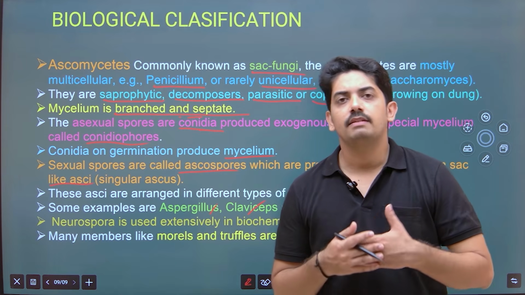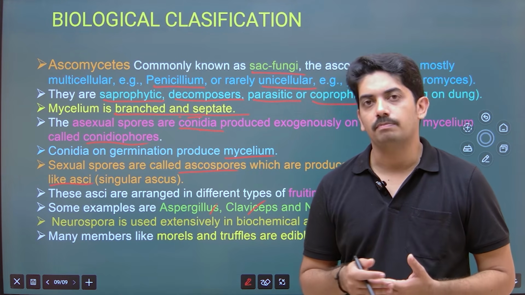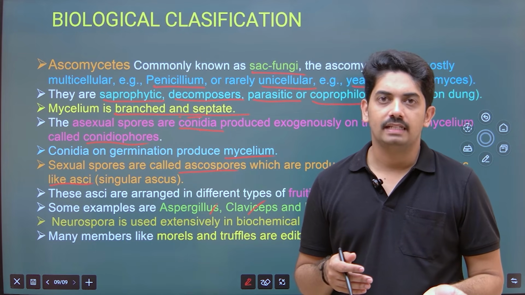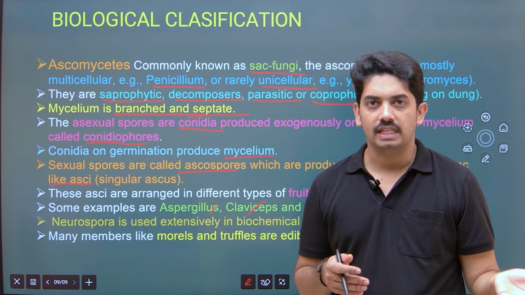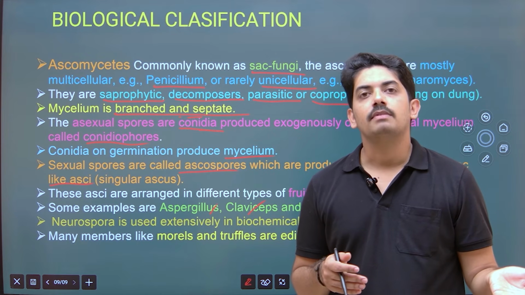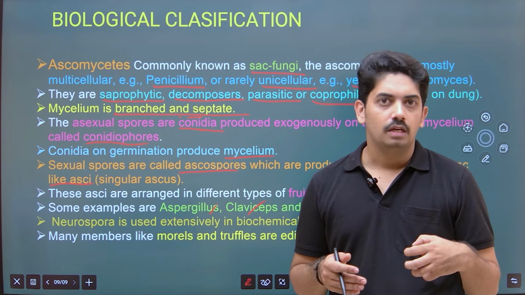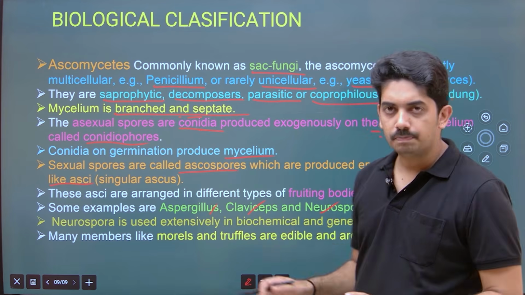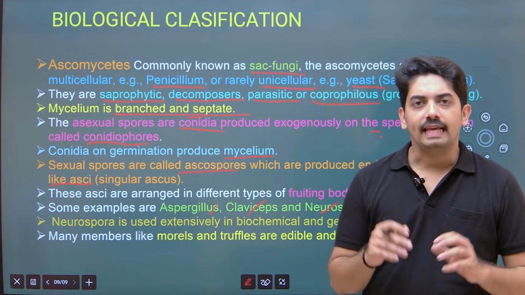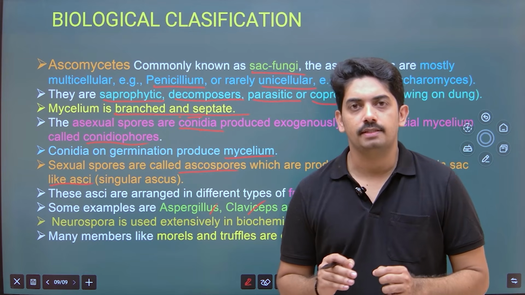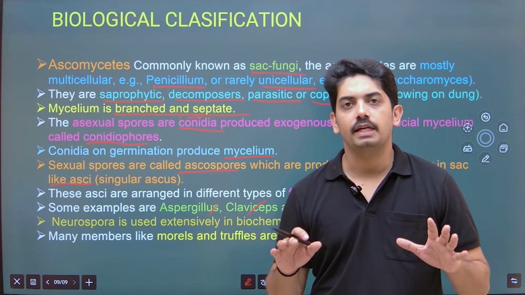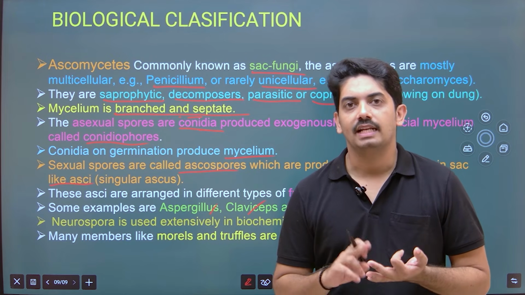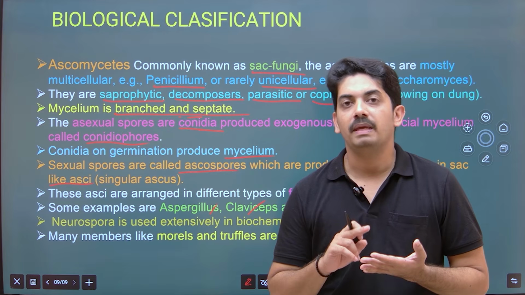See, whenever they have given an example, it should have some economic importance. We know yeast is used in preparation of bakery items and some alcohol preparations like beer. And Penicillium is a fungus from which antibiotic is extracted. Then Neurospora is extensively used in genetic studies. See, in scientific studies we use Drosophila melanogaster and guinea pigs, rats, then pea plant.